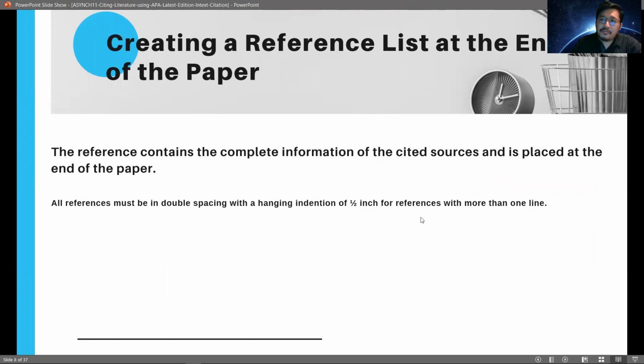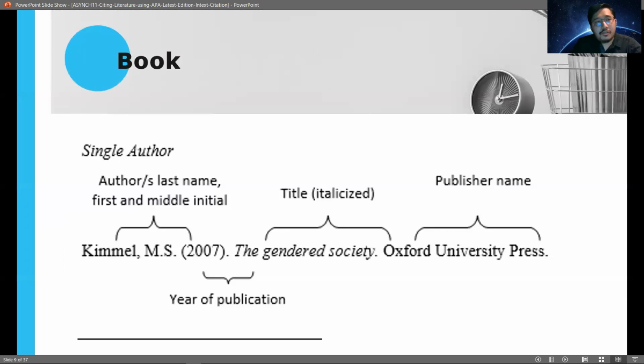Now, we will fully utilize this when we create our reference list, or we sometimes call it the bibliography, and this is often found at the end of the paper. So when we say the references or the bibliography, this contains the complete information of all of the cited sources, and you have to place it at the end of your paper along with the other documents that you have used for your study. And take note of the format. All references must be in double spacing and with a hanging indentation of a half inch for references with more than one line. Okay? So if your reference is a book, your citation should look like this.